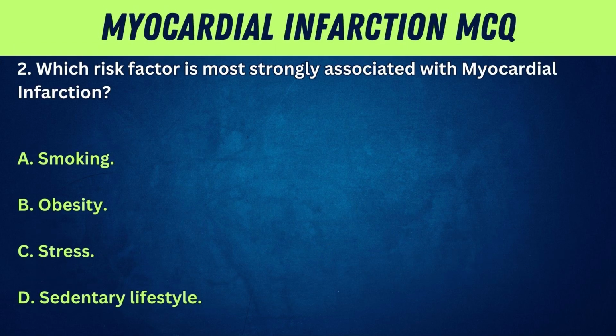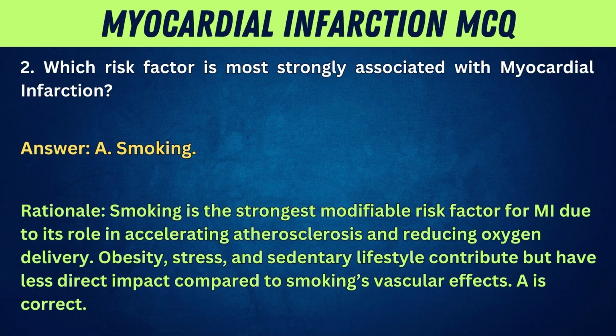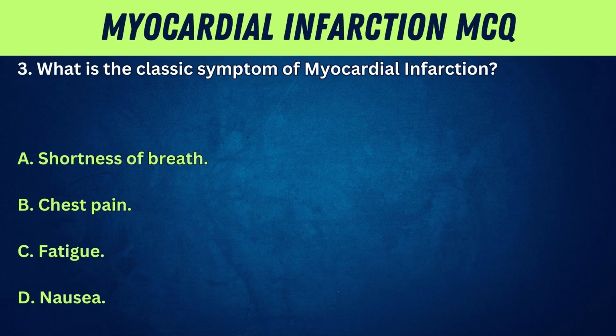B is correct. 2. Which risk factor is most strongly associated with myocardial infarction? A. Smoking. B. Obesity. C. Stress. D. Sedentary lifestyle. Answer: A. Smoking. Rationale: smoking is the strongest modifiable risk factor for MI due to its role in accelerating atherosclerosis and reducing oxygen delivery. Obesity, stress, and sedentary lifestyle contribute but have less direct impact compared to smoking's vascular effects.